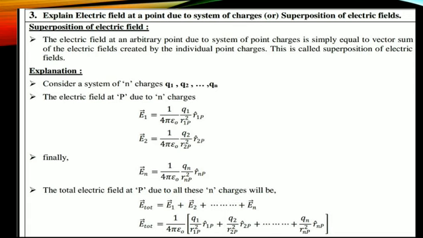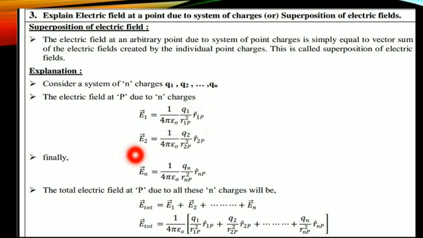Based on that, I am going to write the electric field at a point P due to n number of charges. So first E1 is nothing but the electric field at a point due to the first charge. That's why E1 is equal to 1 by 4 pi epsilon naught q1 divided by r square 1p r cap 1p. R cap is a unit vector, right?